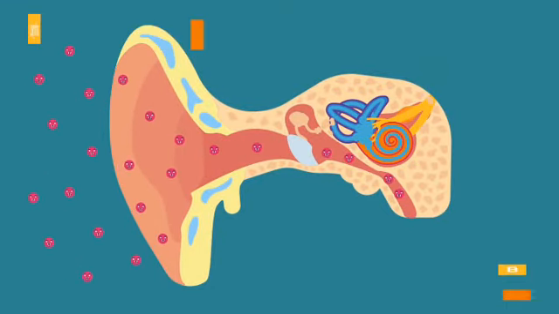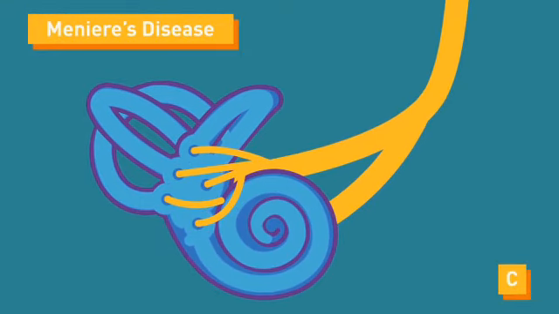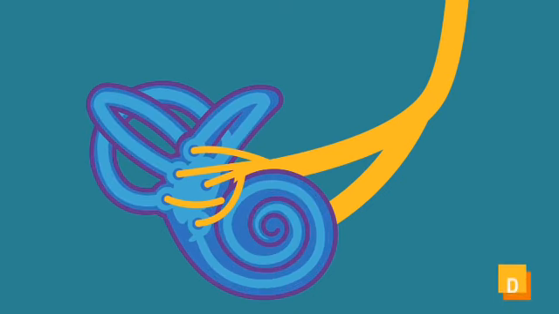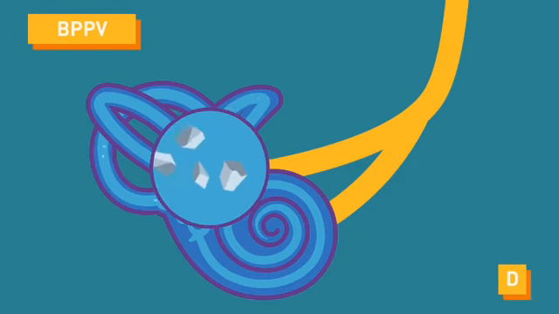Other causes include Meniere's disease. This occurs due to increased fluid in the inner ear. Benign paroxysmal positional vertigo, or BPPV. This results from the movement of the otolith, which is a very small particle made of calcium inside the ear.